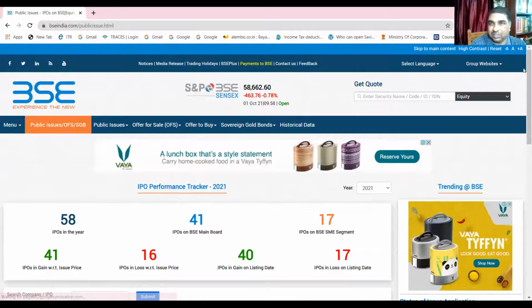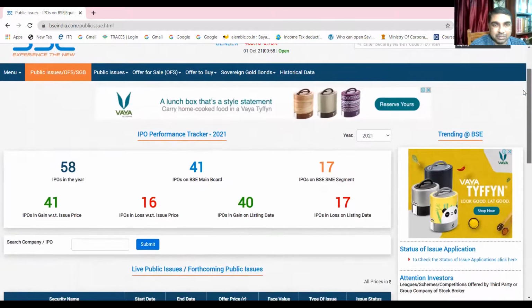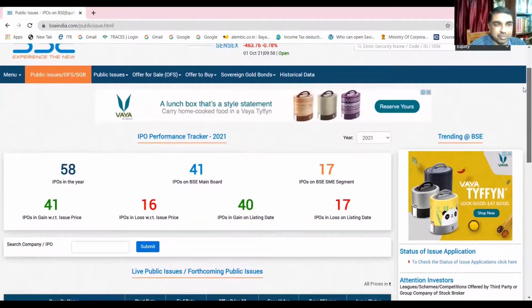So you see, this is in fact the performance of IPOs. In this year, 58 IPOs have been initiated. 41 IPOs are on the BSE main board, and the BSE SME segment has 17. Of these, 41 IPOs are gaining and 16 IPOs are losing. IPOs that gain on the listing date: 40. You see, this is the statistics about IPOs.